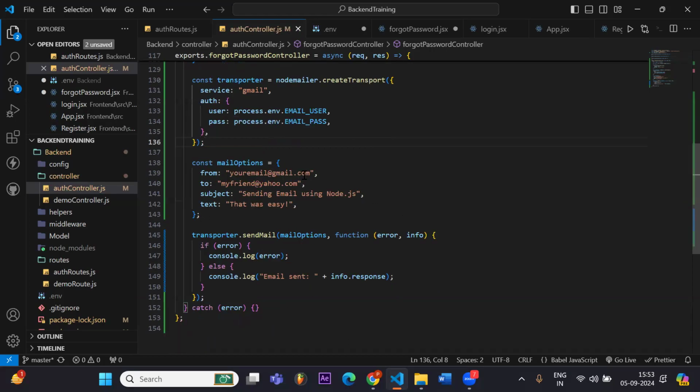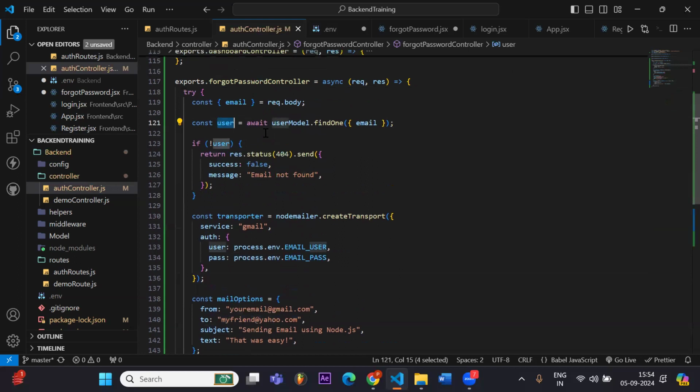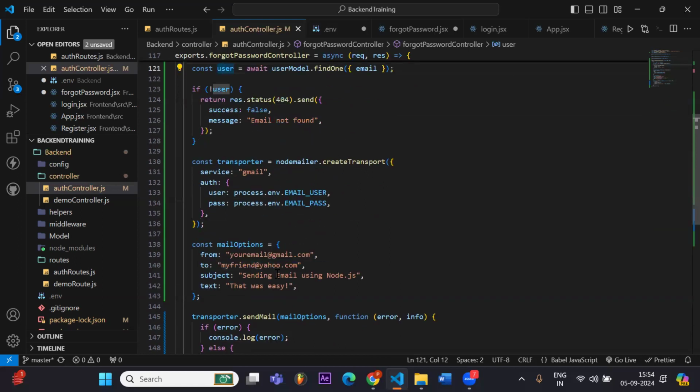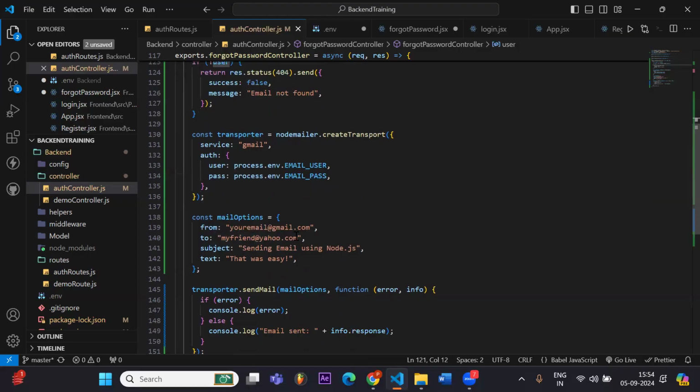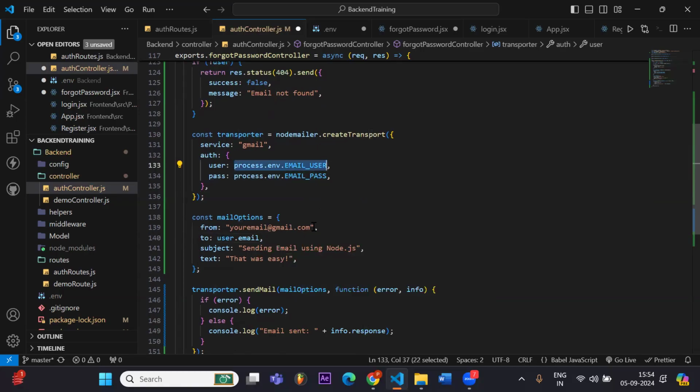And yeah, in the mail options, it will come user.email. So we will get the user here. We have to send to him. That's why we will write user.email here. So to whom we have to send is user.email, and from is the email that will send this. Right, let's write a message right here. Password reset, and the text will come.